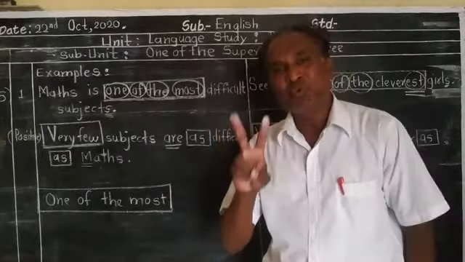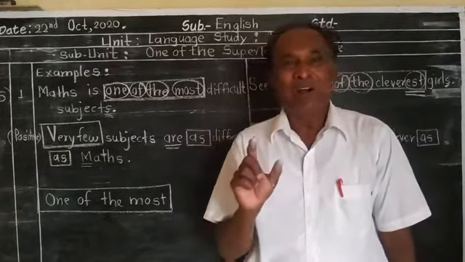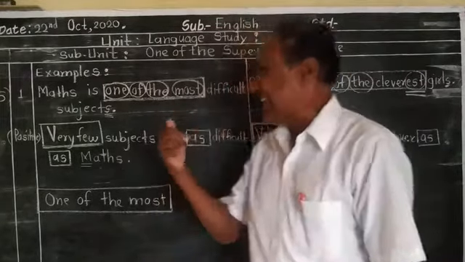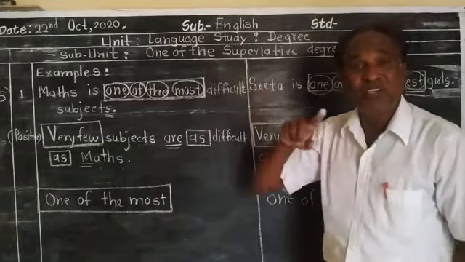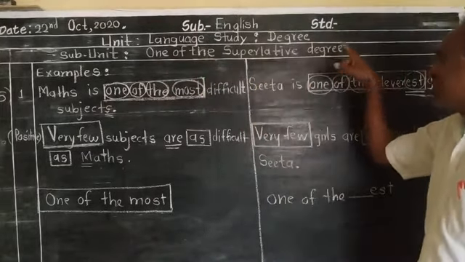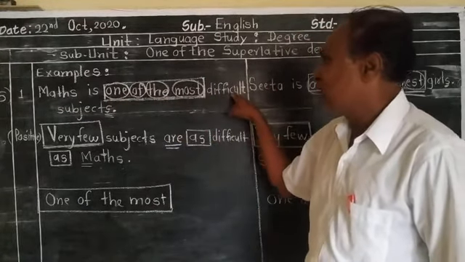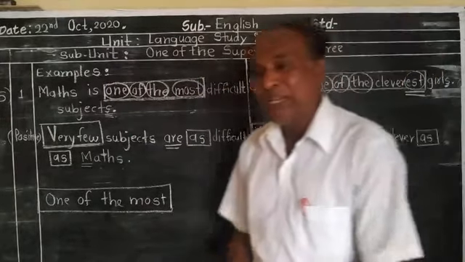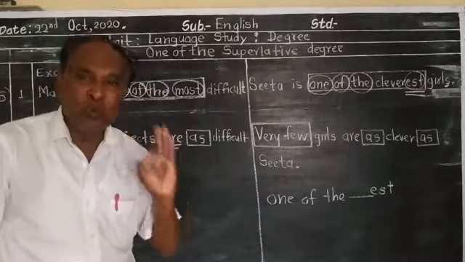Students, we have two types of superlative degrees. Simple superlative degree, we already learnt yesterday. Now this is the second kind of superlative degree. What is the second kind of superlative degree, students? One of the superlative degree. Math is one of the most difficult subjects. One of the superlative degree is always in the form of plural.